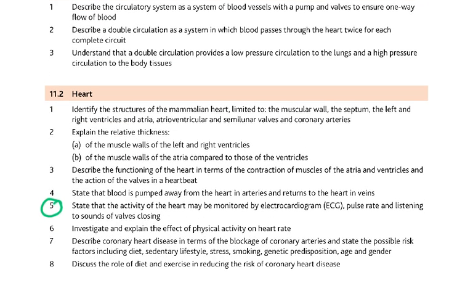Then I have said, state that the activity of the heart may be monitored by the ECG, pulse rate, and listening to the sound of the valves closing.